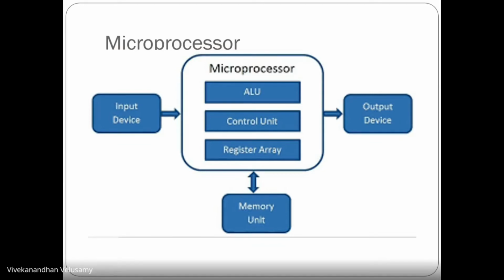Okay, so the microprocessor depends on input devices, same like output devices, same like the memory unit. So each and every component is dependent on another component. If any one of the components is missing, it will not work, it will not give any kind of meaning. Okay, so that's why we call it a system.